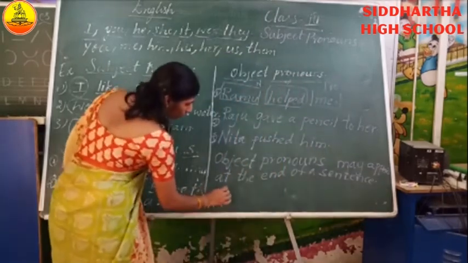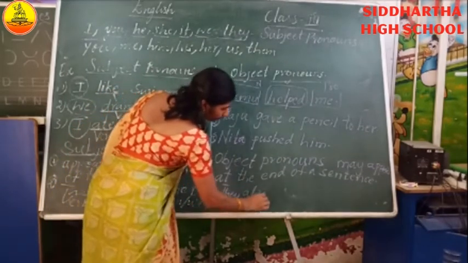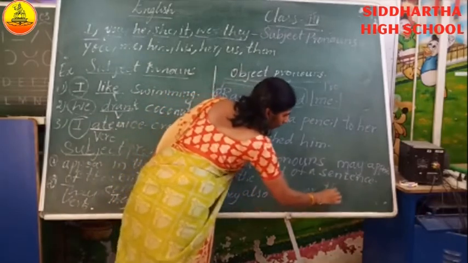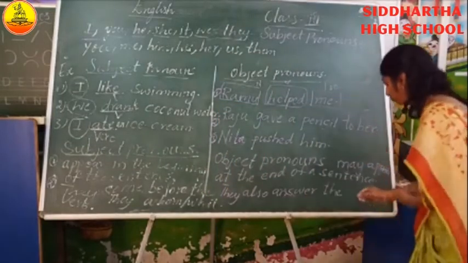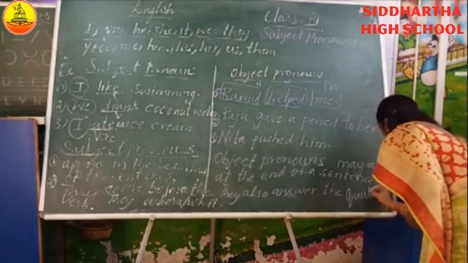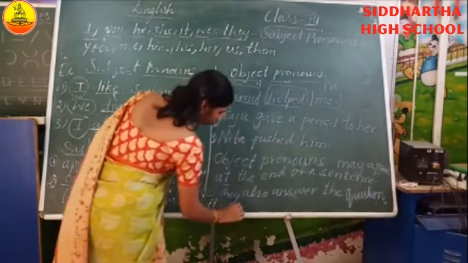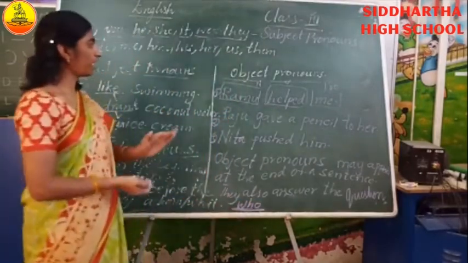They also answer the question who. Receiver of the action.